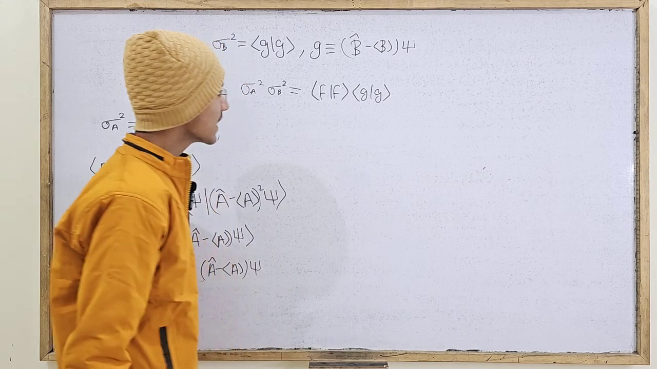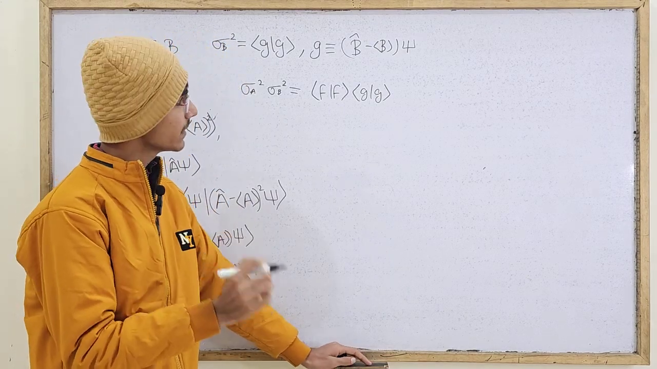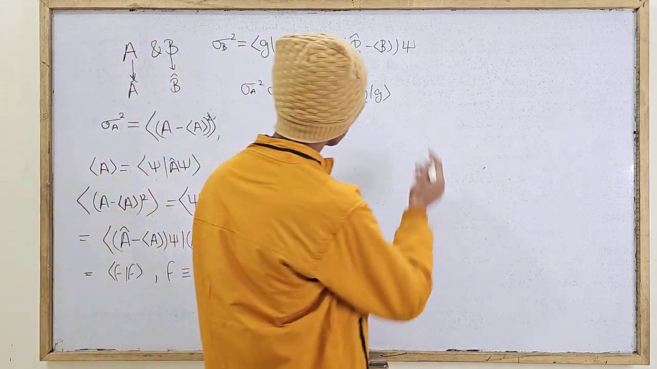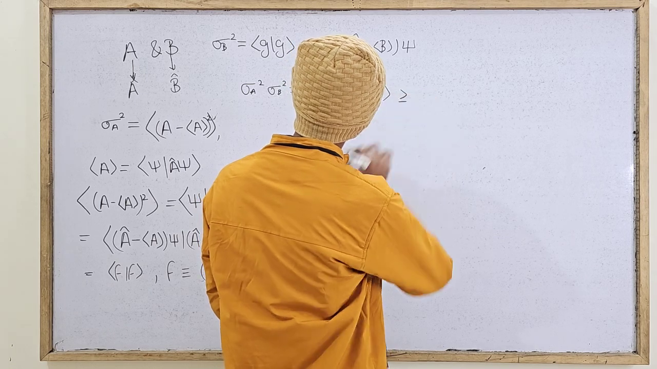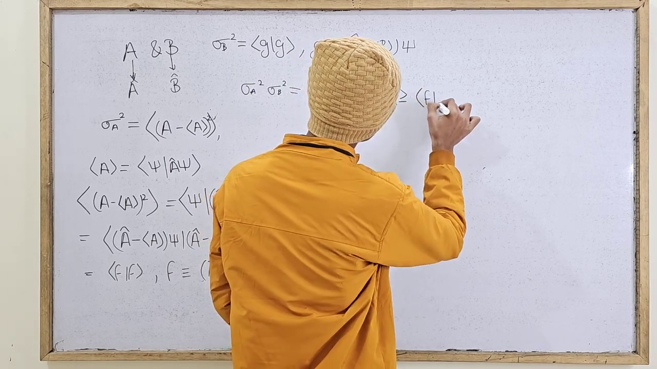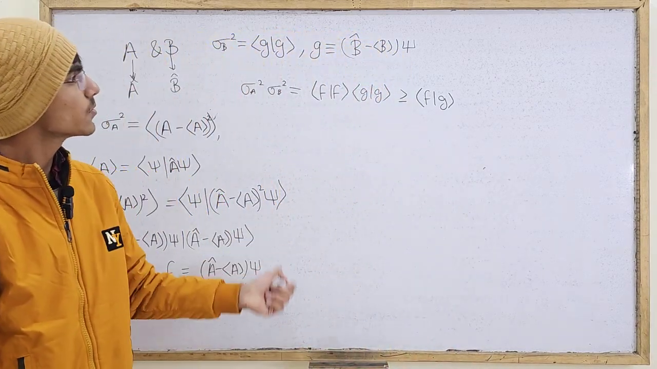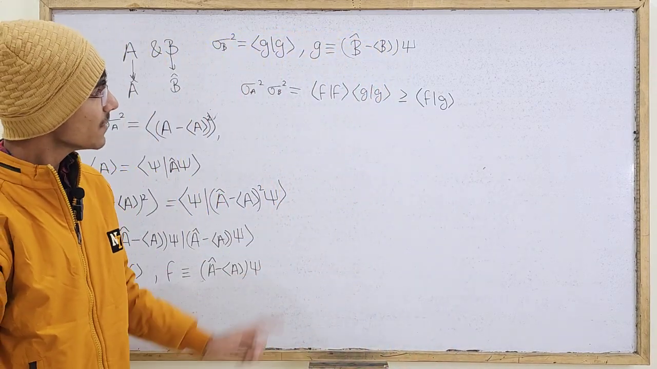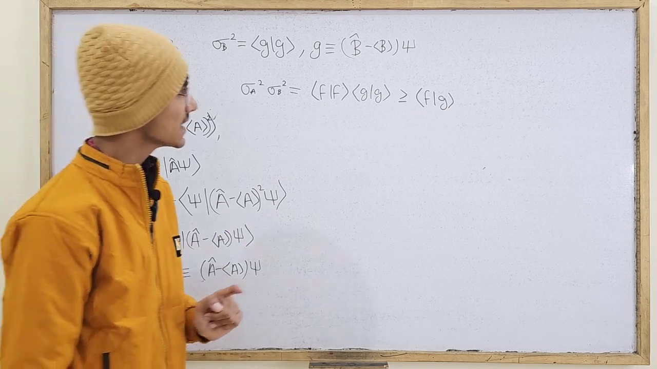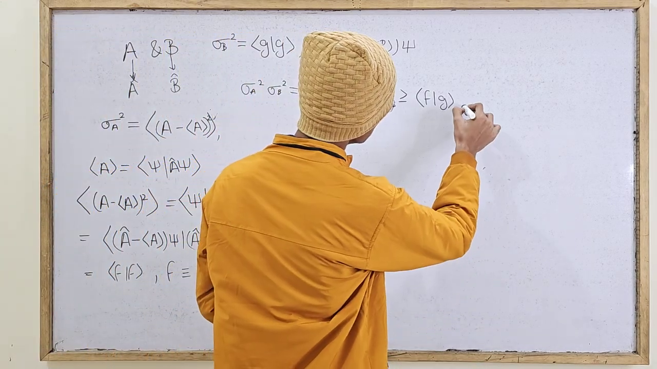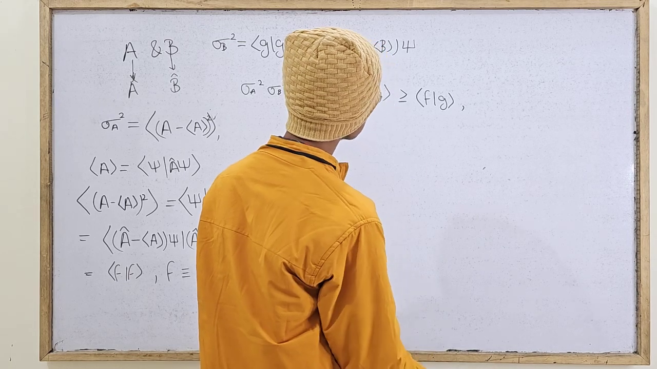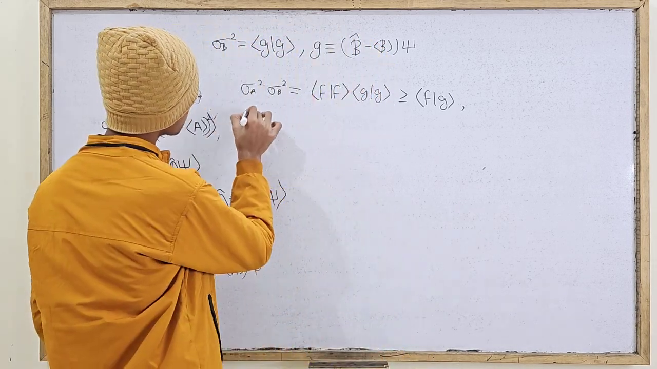itself. And अगर आपको श्वार्ज इनइक्वालिटी के बारे में पता है which is basically linear algebra, this number is always greater than or equal to the inner product of f and g. This is always greater than or equal to inner product of f and g. अब अगर ये f and g के inner product से greater है या फिर उसके equal है, here you consider what is the inner product of f and g.